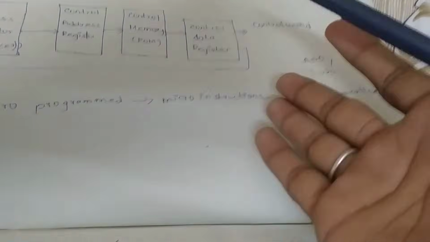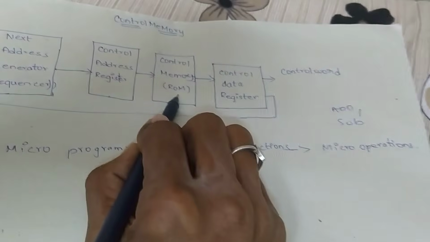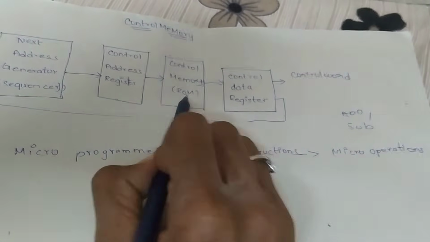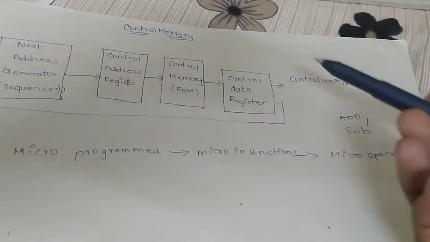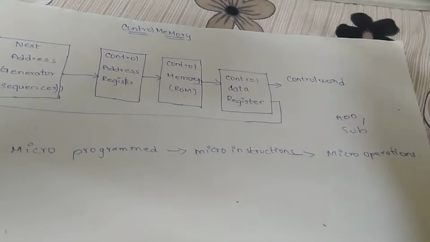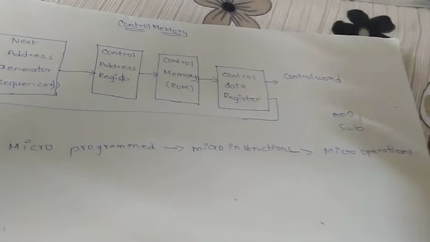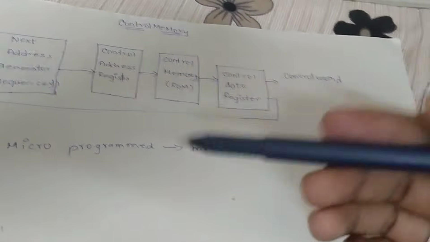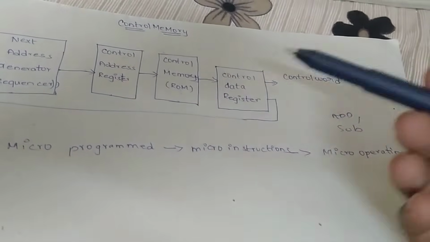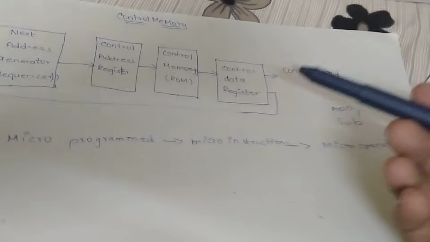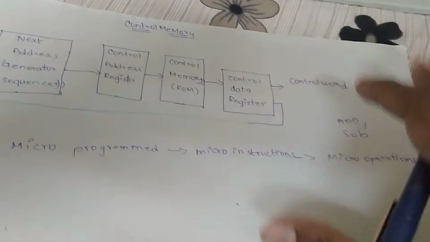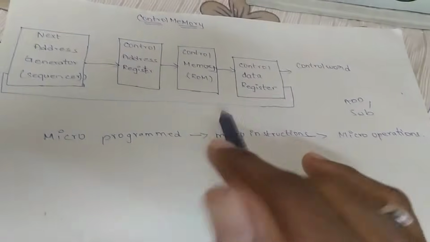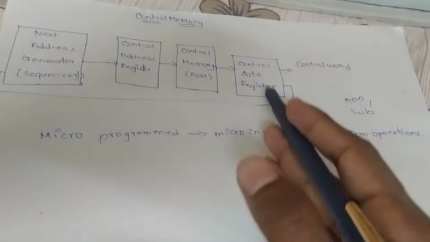And here you can observe that control memory is designed by using ROM, that is, read only memory. With this read only memory we can perform only read operations; we cannot perform write operations, and we cannot perform modifications either. So in control memory we cannot perform any modifications, because it is designed with ROM.